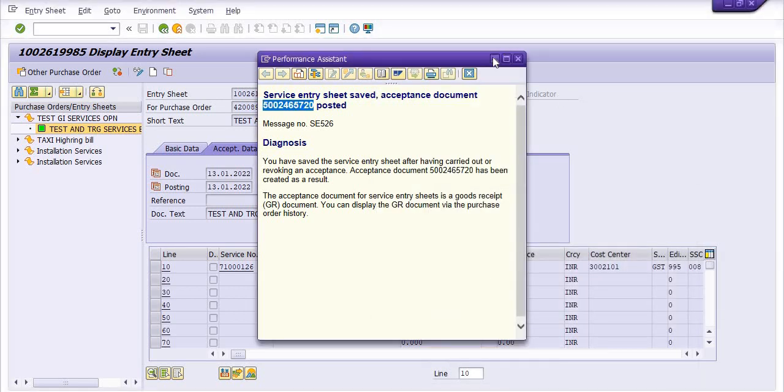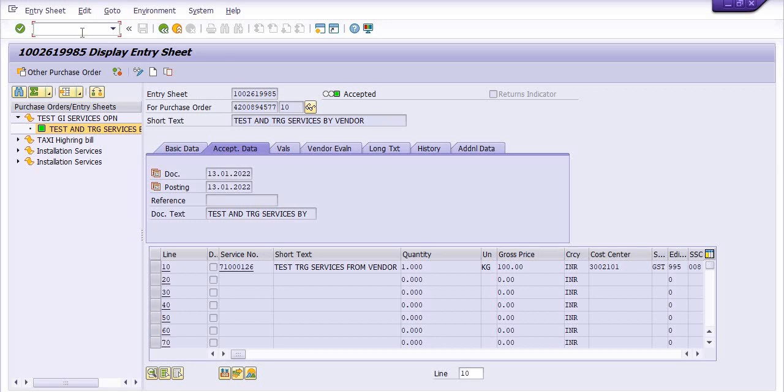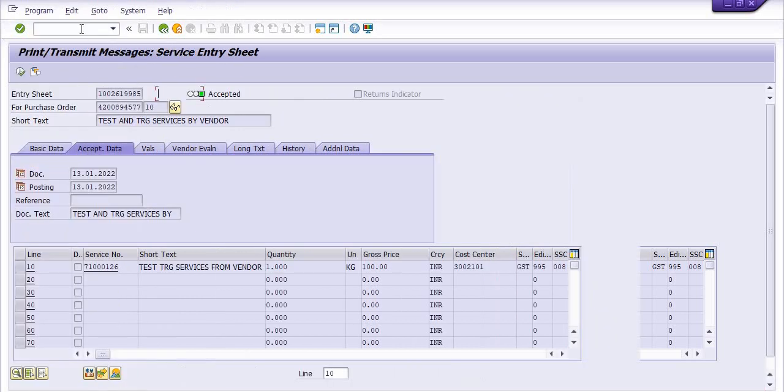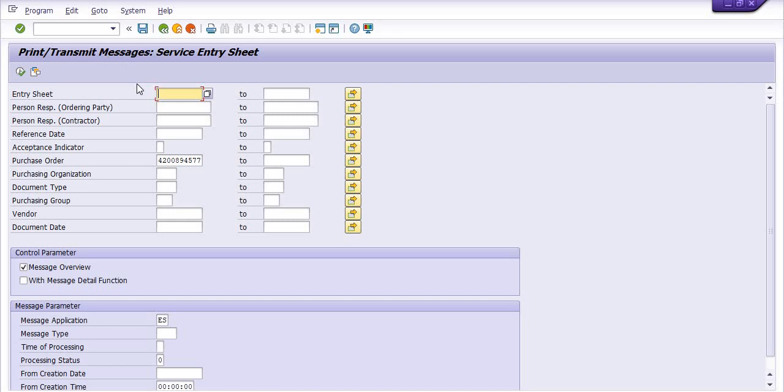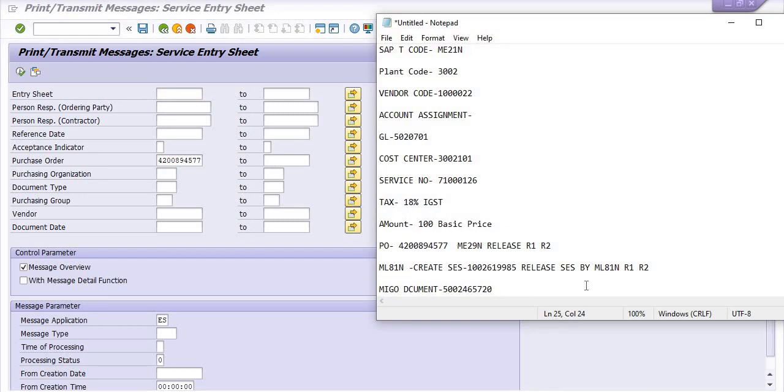Now you need to take the printout of this SES. ML83 is the transaction code to take the printout. This is our MIGO document number; you need to note it down.